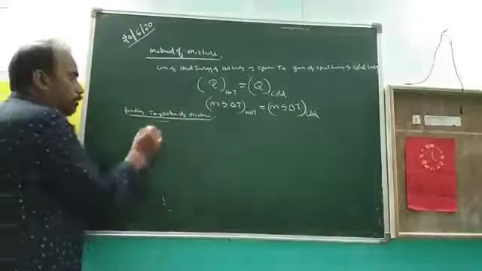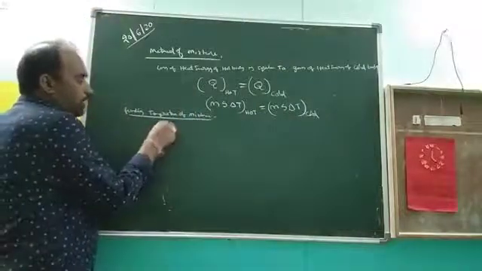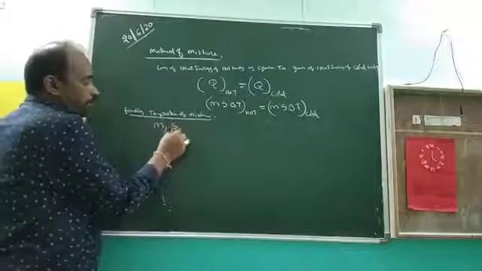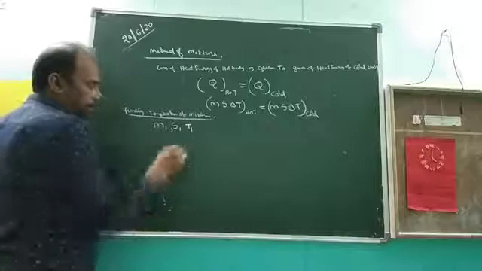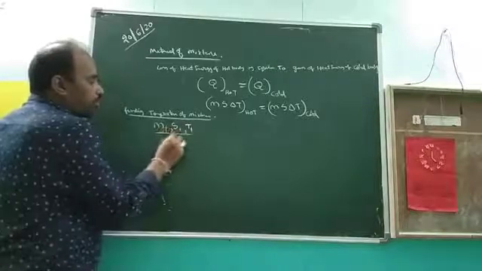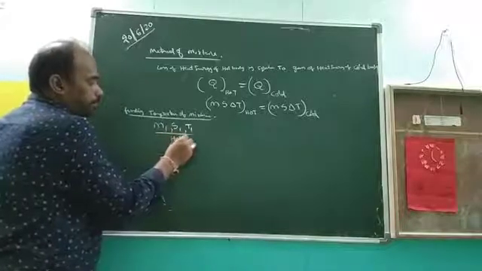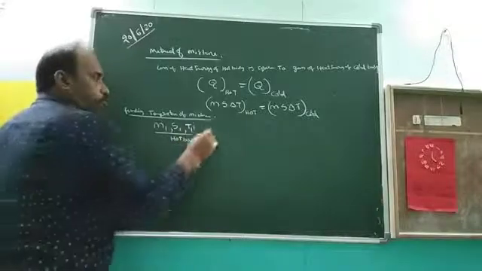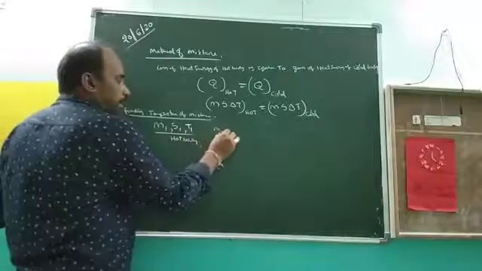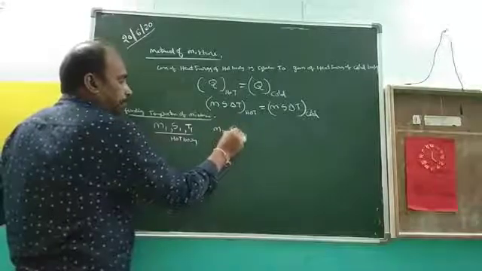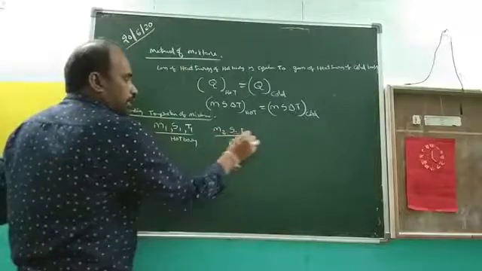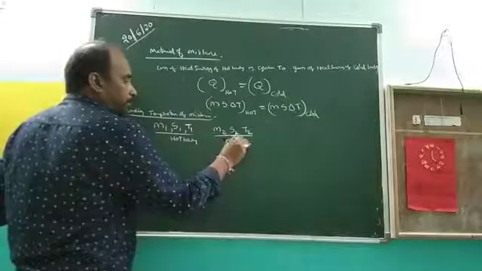One is the hot body. For the hot body, mass is m1, specific heat is s1, and temperature is t1. Are you clear? This is for the hot body. Take another body, the cold body. Its mass is m2, specific heat is s2, and temperature is t2. This is for the cold body.